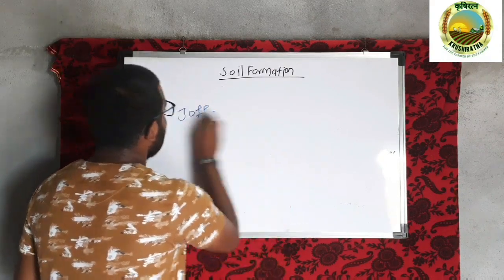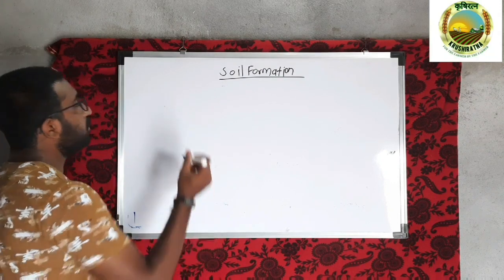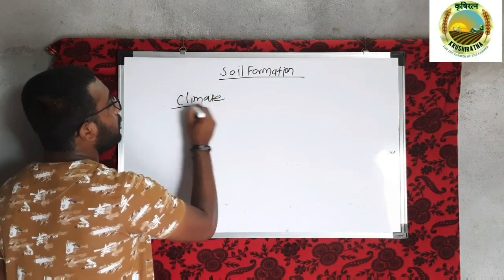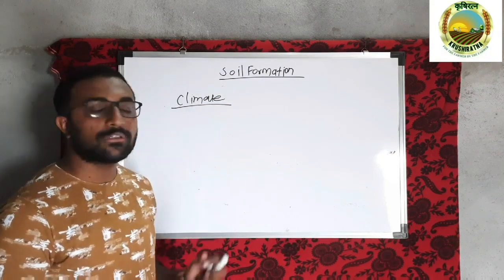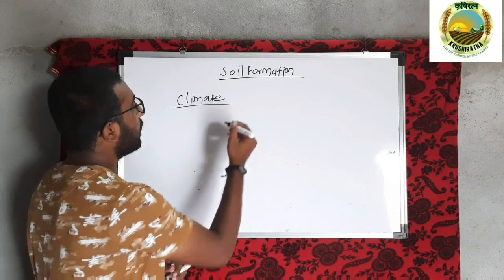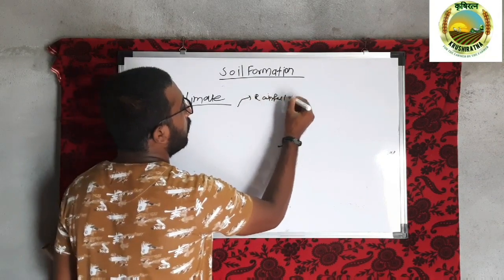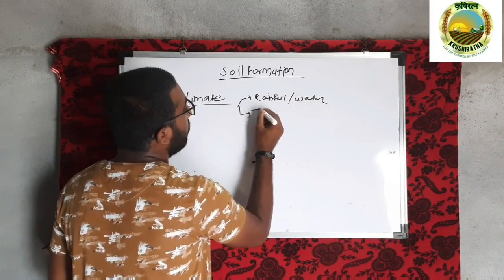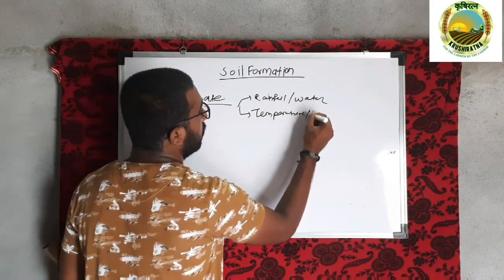Okay. So the first factor which is responsible for the soil formation processes is climate. Friends, this climate factor is the most influential factor in the process of soil formation. As we know, the climatic factors are rainfall or water and, more scientifically, temperature or heat.